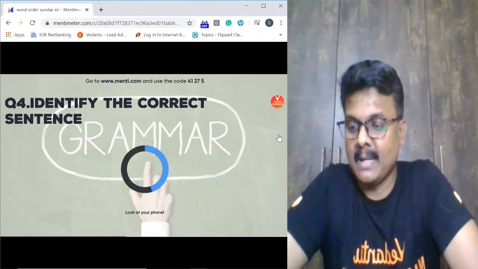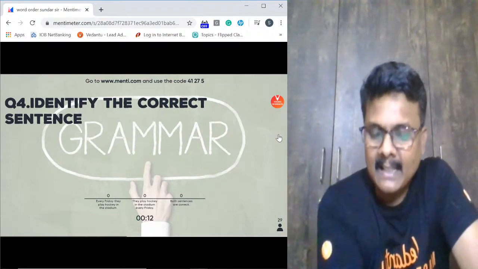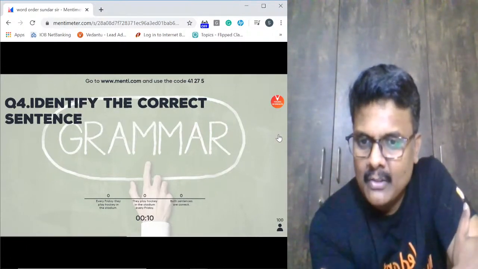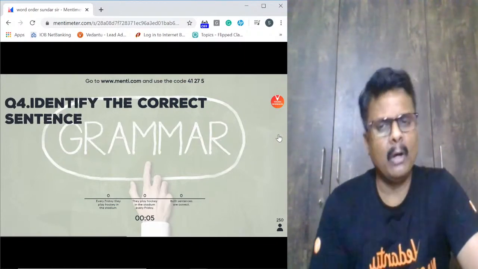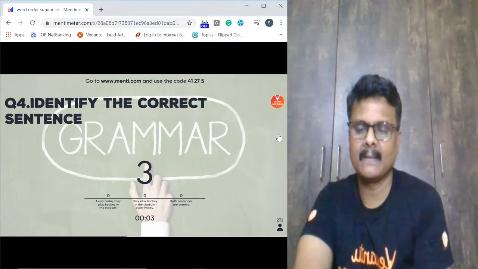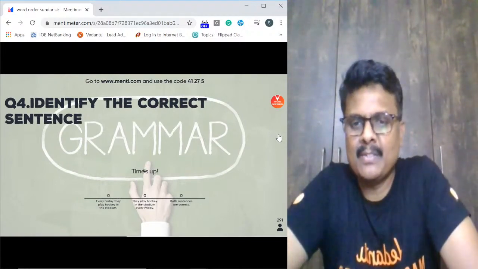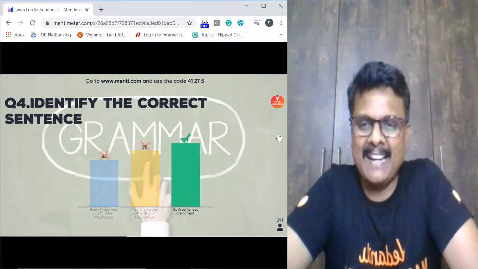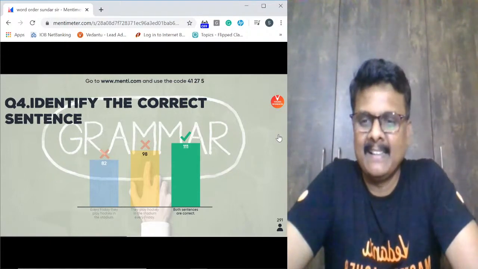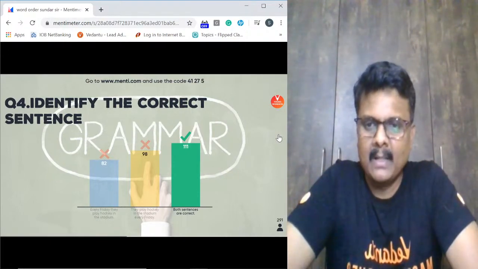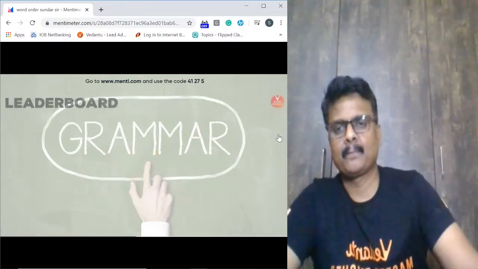Identify the correct sentence among these. Every Friday they play hockey in the stadium. They play hockey in the stadium every Friday. Both the sentences are right. Which is the right answer? You got confused, right? Both are right. Every Friday they play hockey in the stadium. They play hockey in the stadium every Friday. Both are grammatically right.